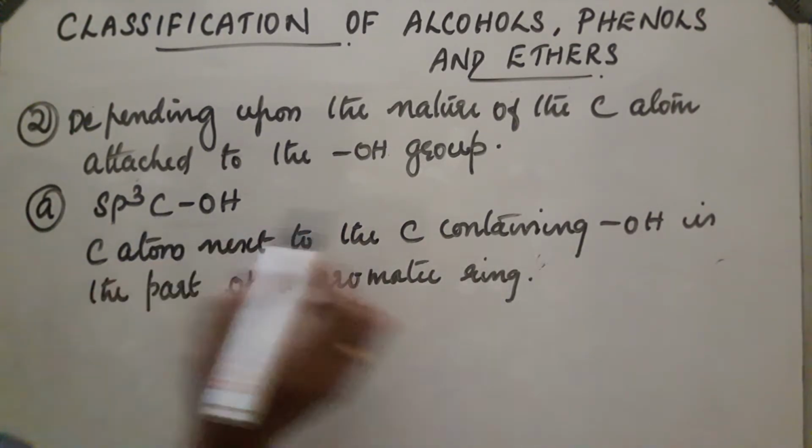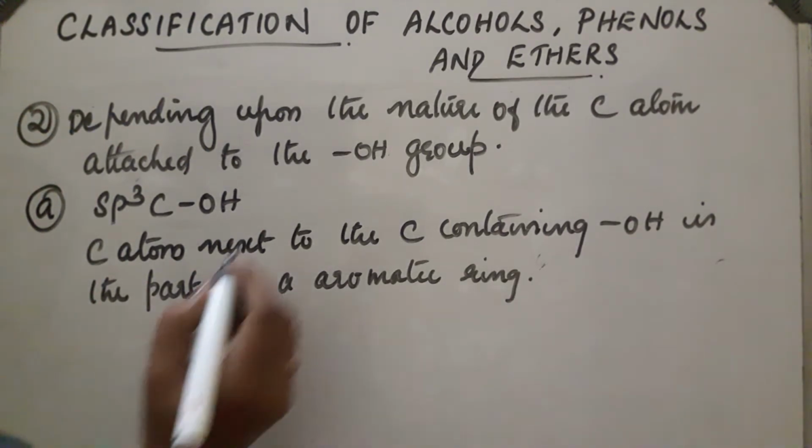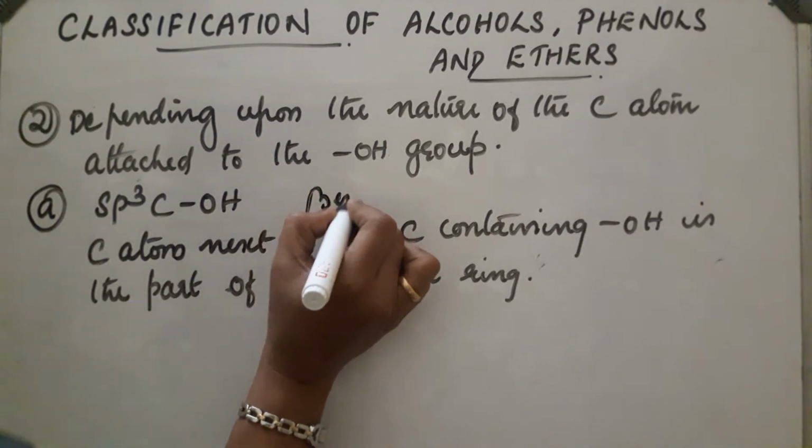So, the carbon atom will be sp3 hybridized, and the next carbon will be sp2 hybridized. Such compounds are called benzylic alcohols.